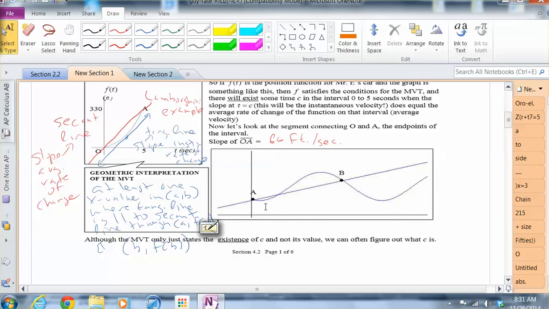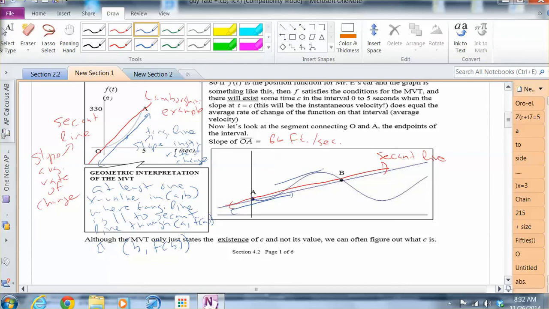So if we look at another example, let's say I have these 2 points A and B, and I connect these 2 points. So again, I draw a secant line here. We'll definitely have a tangent line with the same slope, parallel to the red line right here.